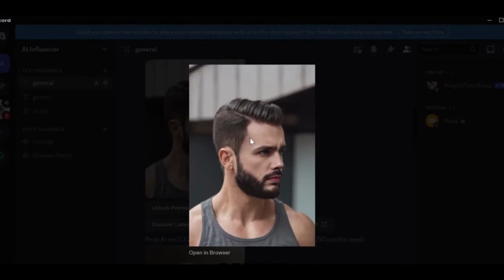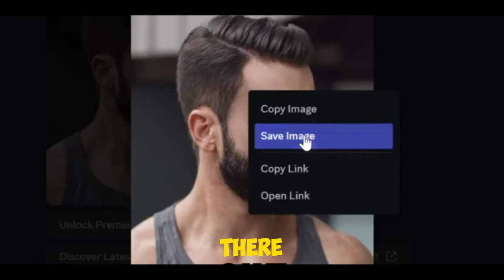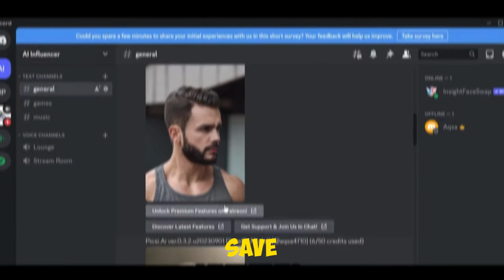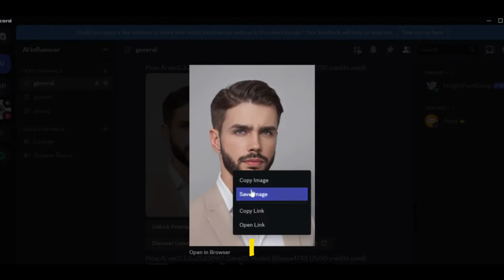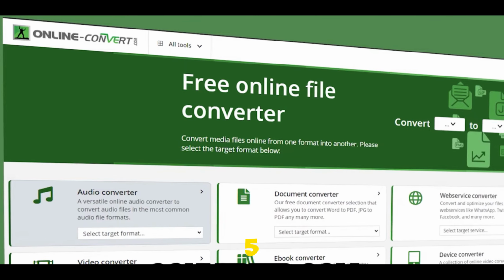And now, first, right-click on the first image. There are some options. Choose Save Image to your PC. Be careful in choosing the path. Here, I saved all the images by repeating this process, and we have all 5 images.